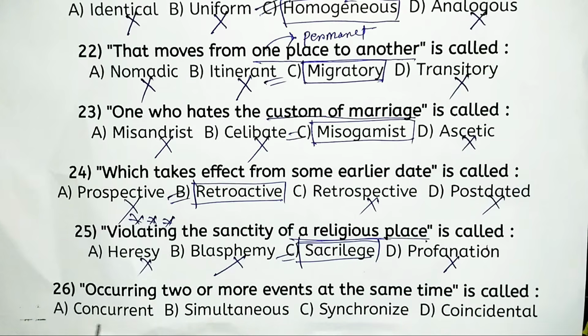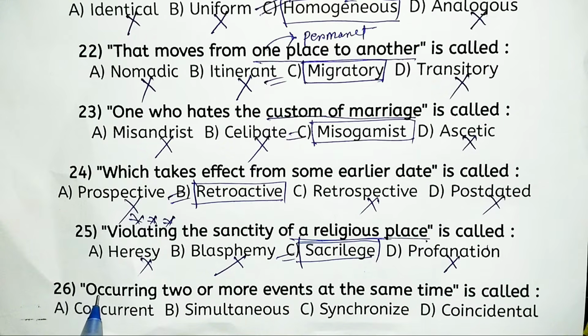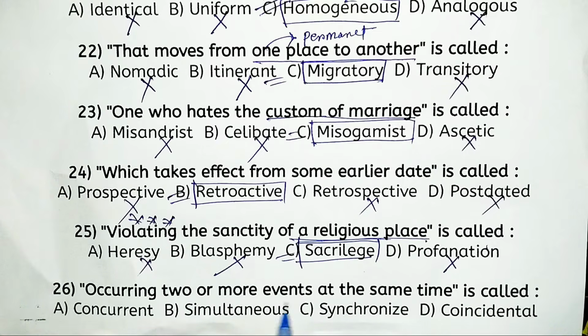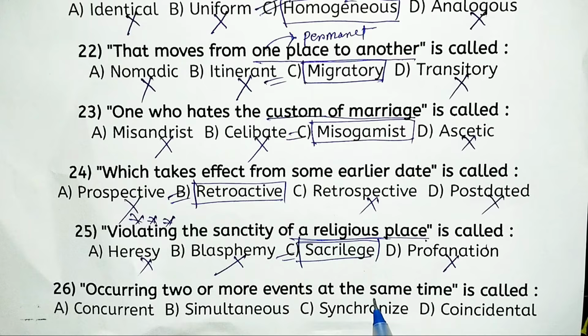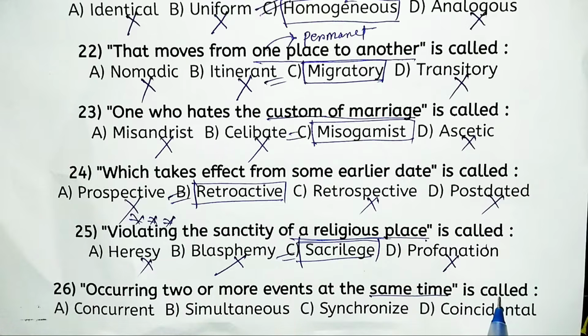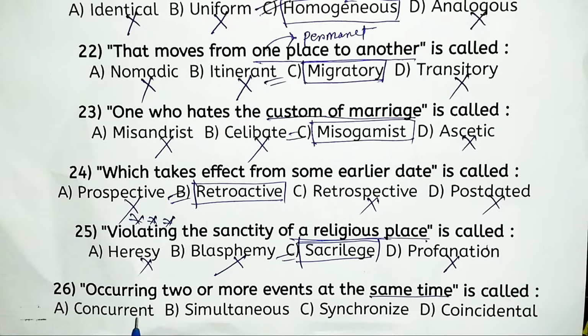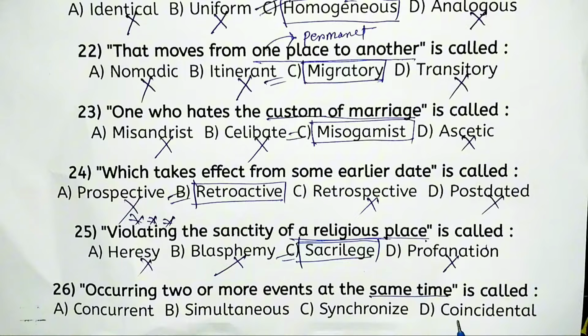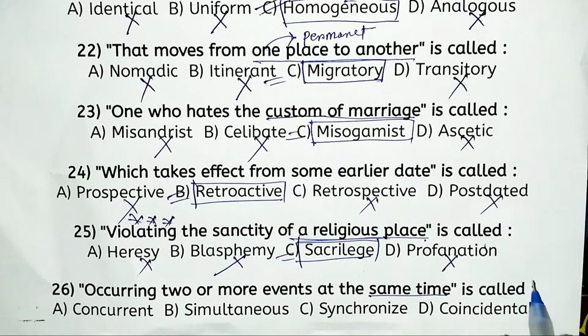And this is the last one. Look at the 26th, occurring two or more events at the same time. Here is a hint: same time. So it's called, look at the options: option A, concurrent, option B, simultaneous, option C, synchronized, or option D, coincidental. What is the right answer? You people tell me in the comment section. This is the question of the day.